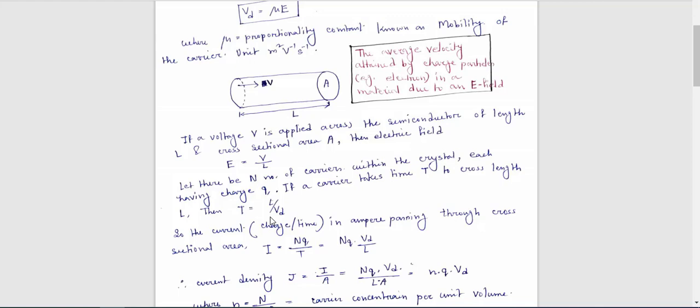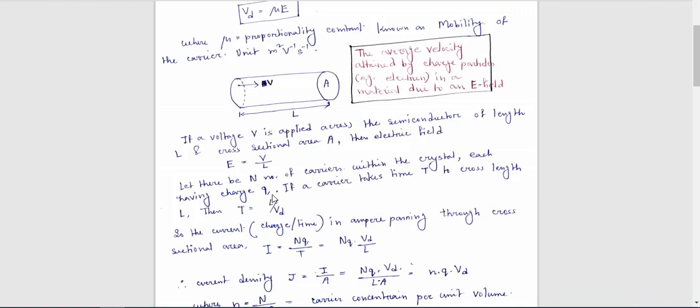So if a carrier takes time capital T to cross length L, that means here I want to say that we have capital N number of carriers and each carrier has small q amount of charge, and each carrier takes capital T time to cross this overall length L. Then the time required to cross this distance, capital T, is equal to what?